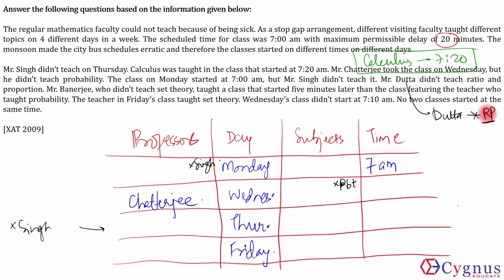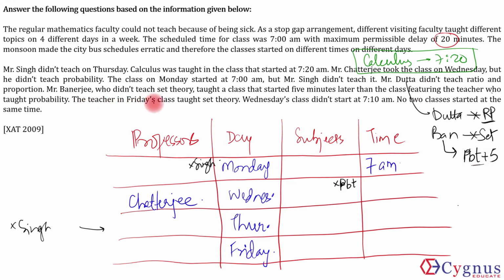Mr. Banerjee, who didn't teach set theory, taught a class that started 5 minutes later than the class featuring the teacher who taught probability. So Mr. Banerjee started a class 5 minutes after the probability class's time.